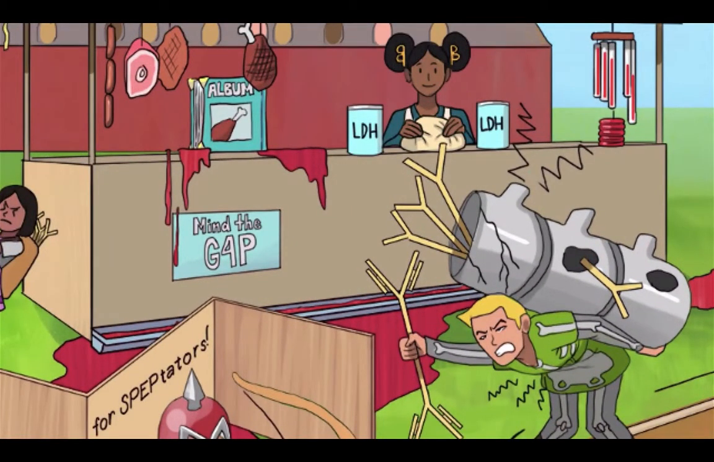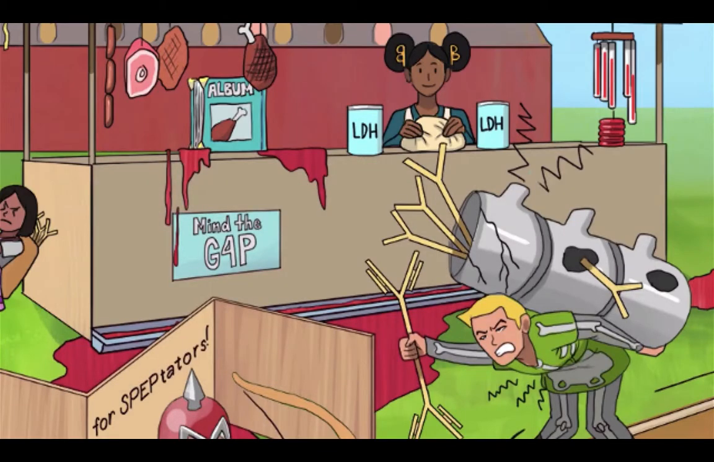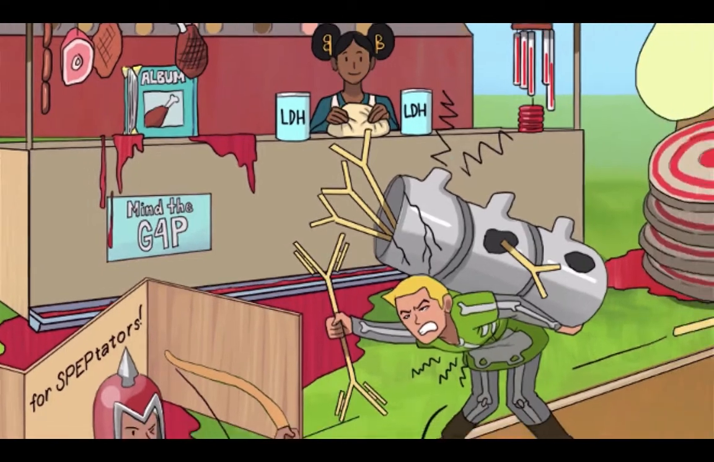Alright, let's wrap up our workup of suspected multiple myeloma with just a couple more labs. Beta 2 microglobulin and LDH are usually ordered as part of the initial screen for multiple myeloma and are symbolized here by the lactate dehydrated milk, along with this medieval baker's 2 beta hair buns. If a diagnosis is made, LDH and beta 2 microglobulin help determine prognosis and guide therapy. The higher the levels, the greater the disease burden.